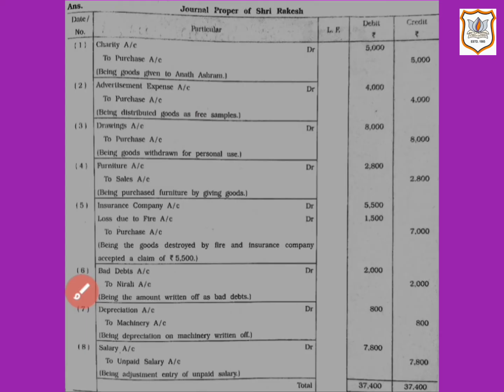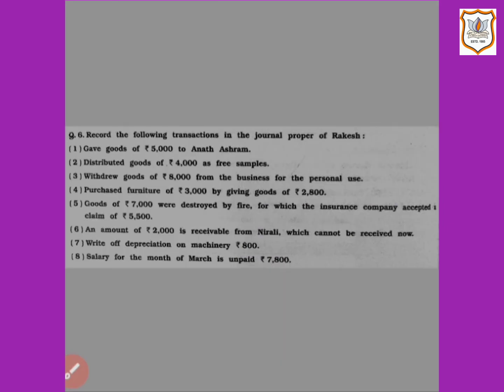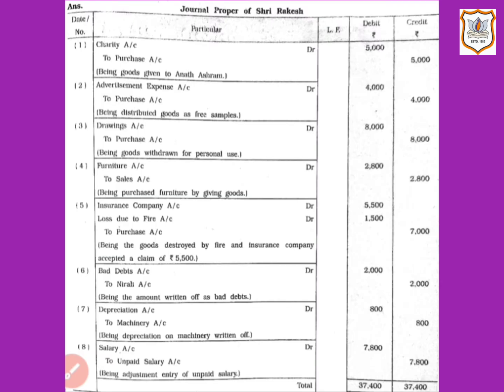Now next transaction, 4th transaction, purchased furniture of rupees 3,000 by giving goods of rupees 2,800. Here furniture account will be debited as here an asset, that is furniture, is being purchased. So as per the rule of real account, that says debit what comes in and credit what goes out. And as furniture or an asset is coming in the business, furniture account will be debited.